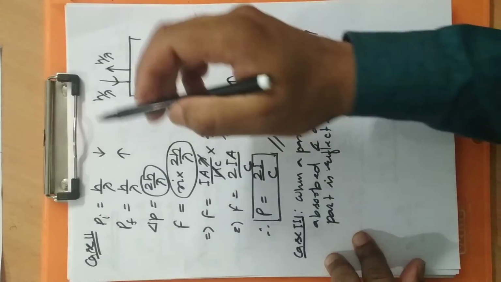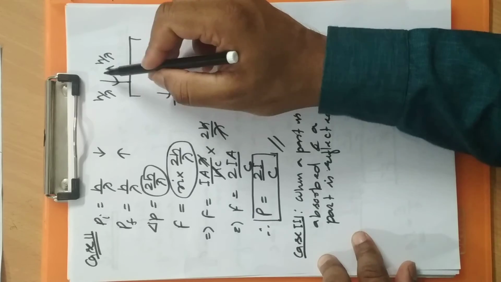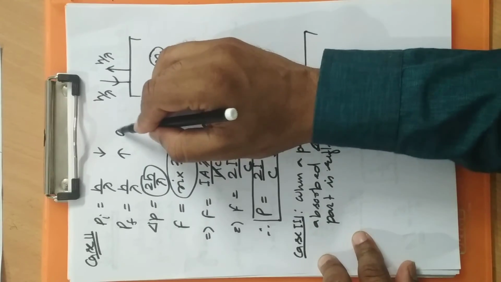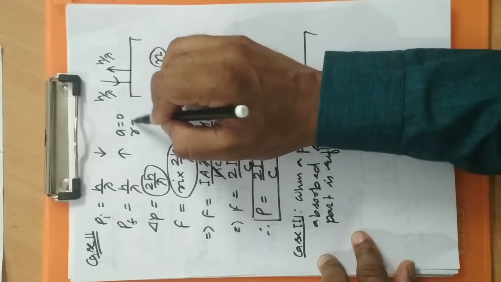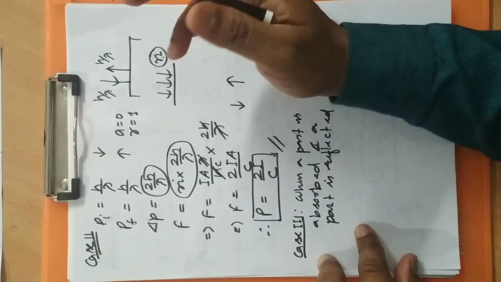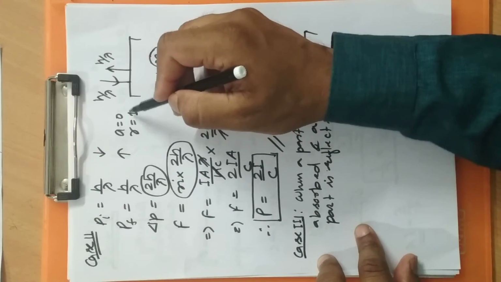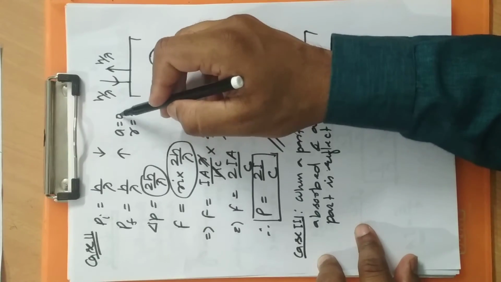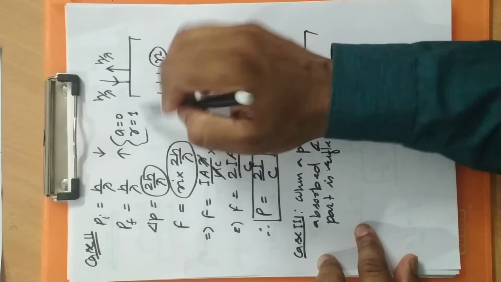Here I forgot to mention one point. In the earlier situation, everything is getting reflected, nothing is getting absorbed. So the absorption coefficient will become 0 and the reflection coefficient will become 1. If 10 is falling, then 10 is getting reflected, so 10 out of 10 is 1. 0 out of 10 is absorbed, so the absorption coefficient is 0.